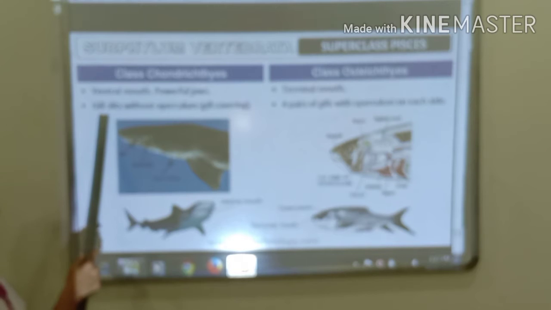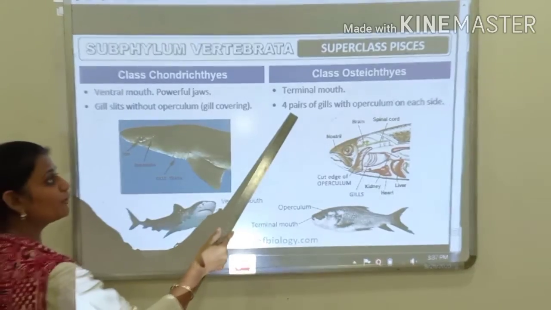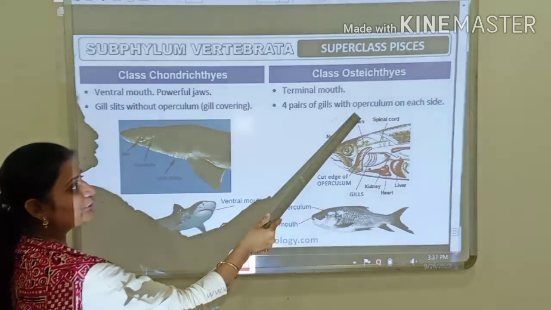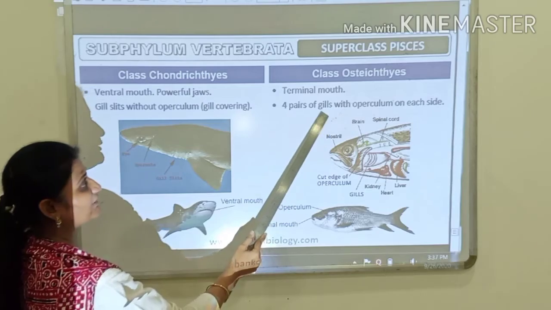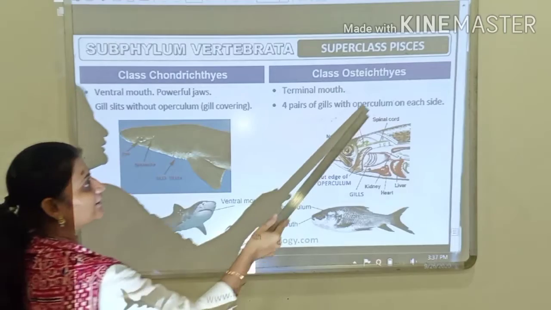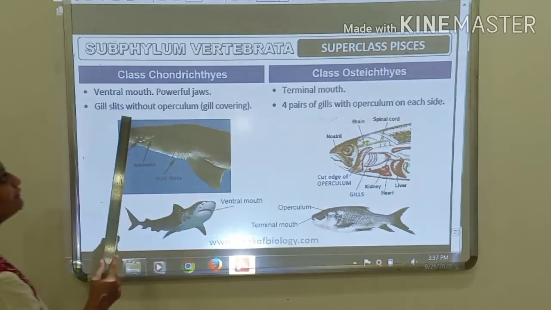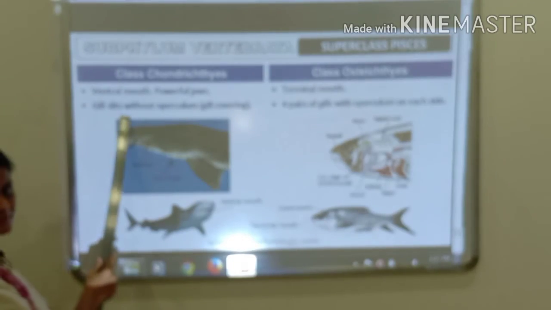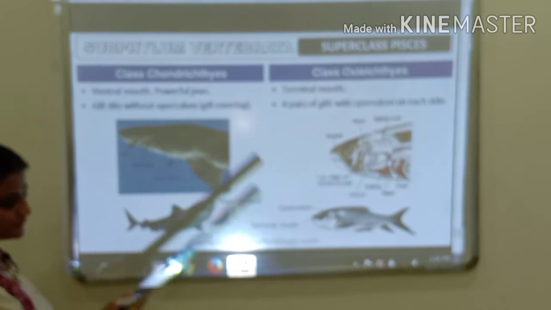Then in Osteichthyes the gill slits are present with operculum. Operculum is the covering of the gills or gill cover, right? So operculum is not present in the gill slits of Chondrichthyes, whereas in Osteichthyes there are 4 pairs of gills with operculum on each side. Okay, so here there are 4 pairs of gills, and the gill slits are covered by the operculum. Here the 5 pairs of gill slits are present in Chondrichthyes.